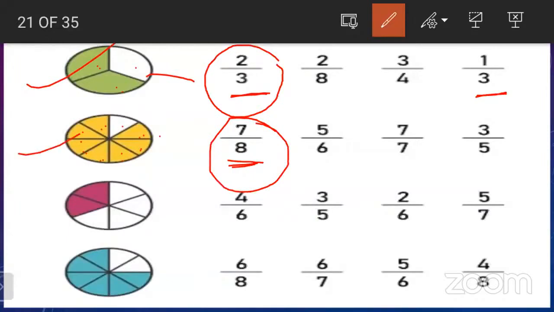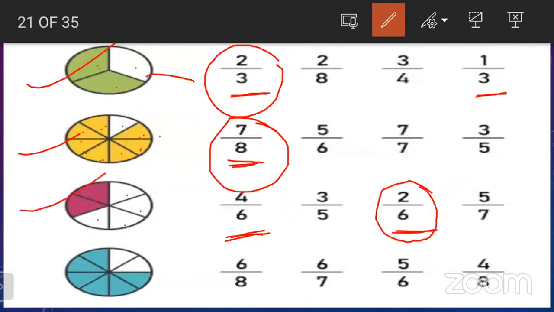Now the third one. First of all, see in how many parts the figure is divided. Let's count: 1, 2, 3, 4, 5, and 6. Here the denominator is 6 and this is also showing the denominator 6. But out of the 6 parts, how many parts are colored? Yes, only 2 parts, 1 and 2. So this is the correct fraction for this figure. Okay, now next, this is done.